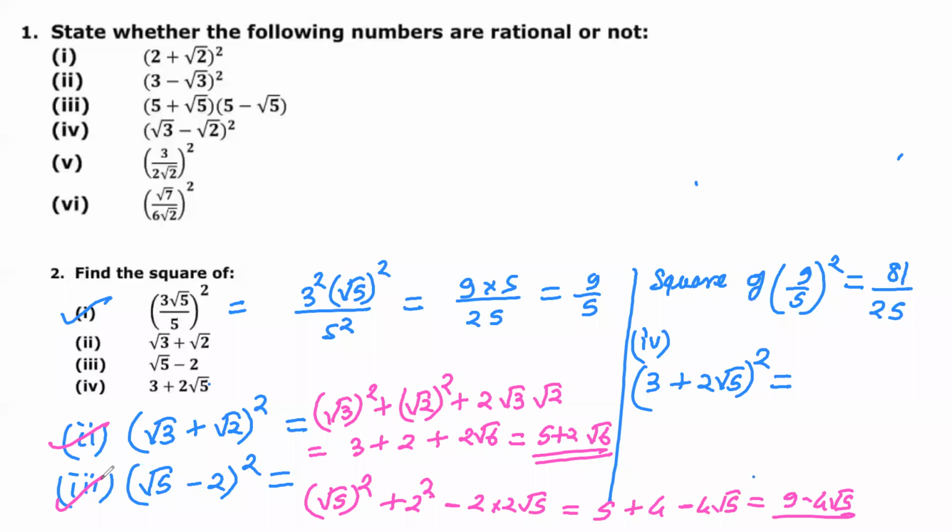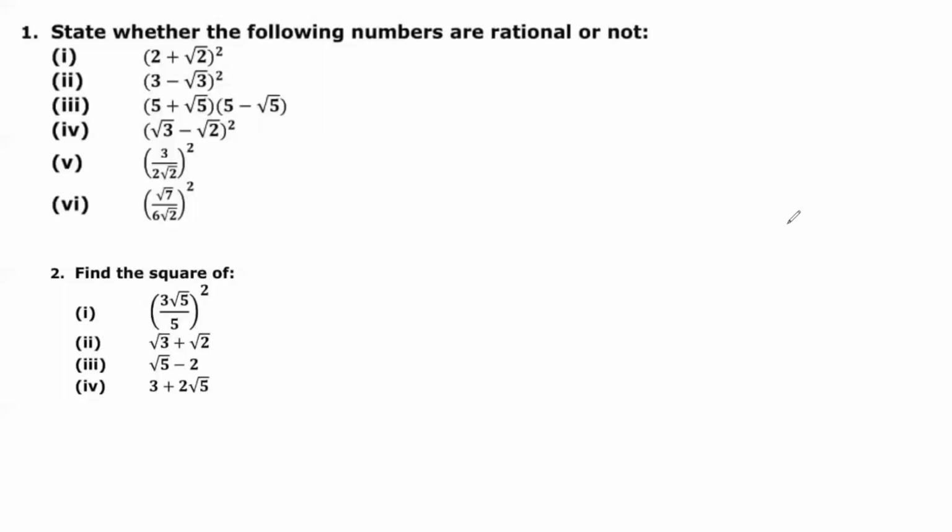And the third one, directly you can write, I will write a square, that is 9, plus 2 under root 5 square, that is 4 into 5. I can write directly 20, plus 2 into 3 into root 5. So this is 29 plus 12 under root 5, and this is again an irrational number. So please write it down so that we can move. Okay, so let me move to the next question.